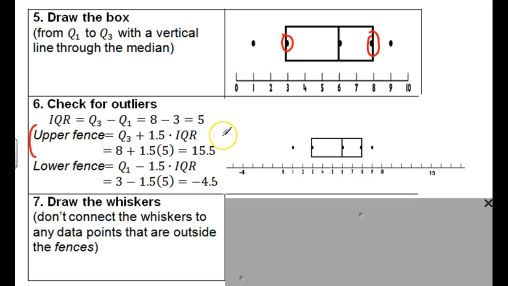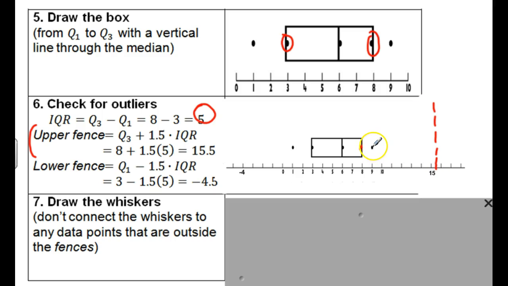So this is telling us how unusual that value is, if it's really unusual. So you take Q3 plus 1.5 IQR. So IQR is Q3 minus Q1. In this case, it would be 8 minus 3. So IQR is 5. If you take Q3, which is this value, 8, and add 1.5 times IQR, that's 7.5. So 8 plus 7.5 is 15.5. 15.5 is right out here. I'm going to draw a dotted line.